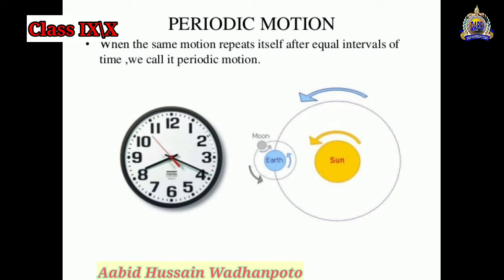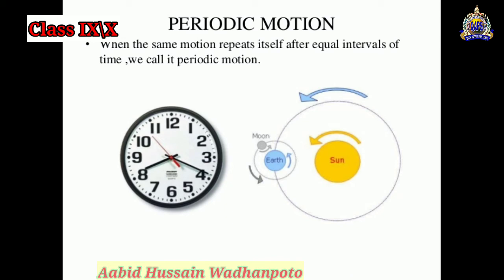So what is the period? First of all, we will discuss what the period is. Actually, period is the interval of time between 2 points, and by the definition we can say when the same motion repeats itself after equal intervals of time, we call it periodic motion.